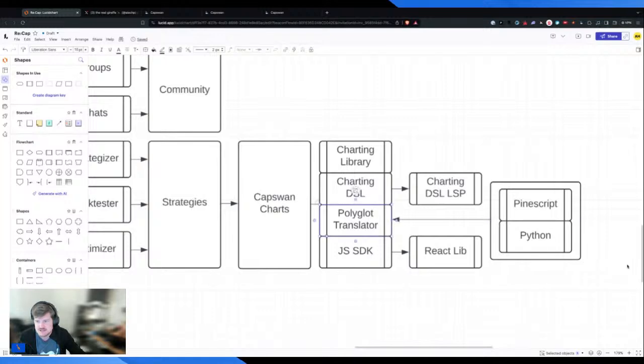And then the last piece of this, we're going to come back to this in a second. The JS SDK is basically just going to be a wrapper around this charting library so that you can then write it in the front end of your choice. And then we're going to supply a React library. Now React, because we use it, but with community support, we hope that people will contribute Vue and Svelte, etc. But the bottom line here is that this JavaScript SDK is going to give us a lot of freedom. Now, Polyglot Translator, there has to be a better name because I realize that sounds dumb. But the reason I'm sharing it here is because the core idea is that we want people to be able to pipe in Python, PineScript, etc.